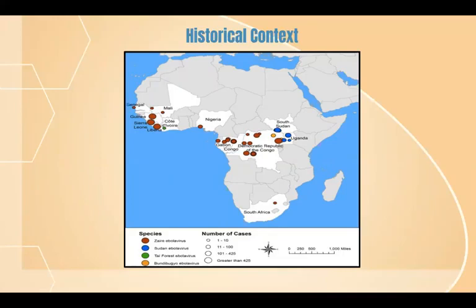This map of Africa displays Ebola virus outbreaks by species and size since 1976. As you can see, the larger dots are concentrated in West Africa.